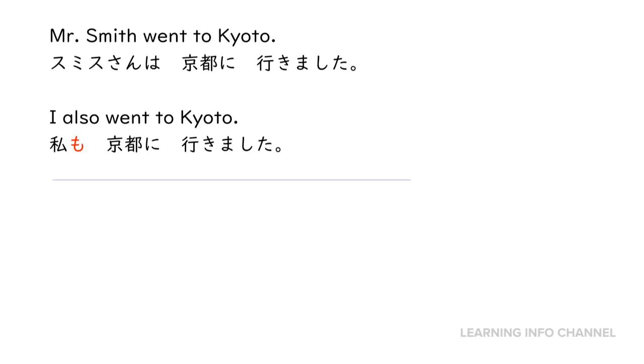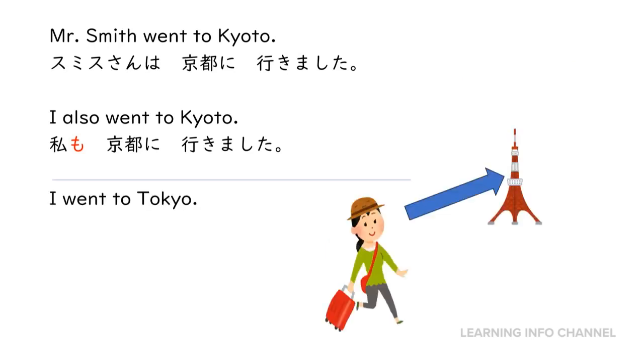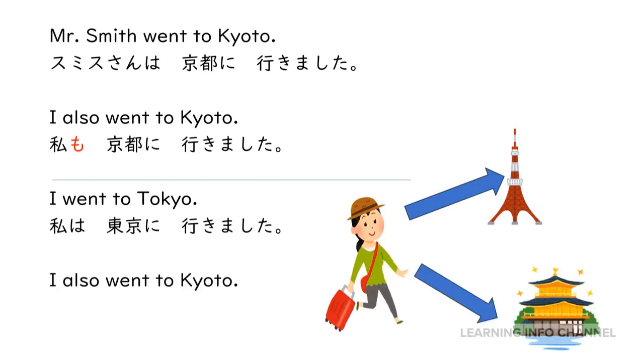Now, consider this sentence. I went to Tokyo. We say, 私は東京に行きました. How about I also went to Kyoto? In this case, we say, 私は京都にも行きました.